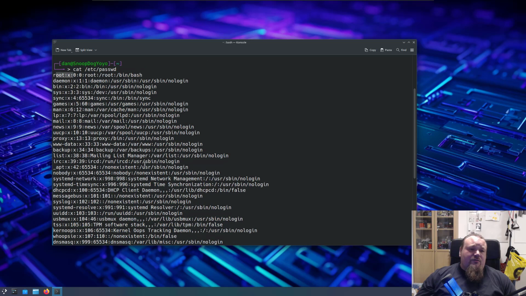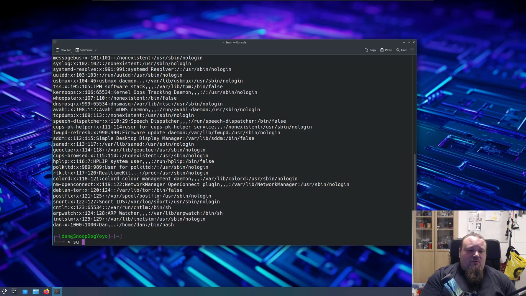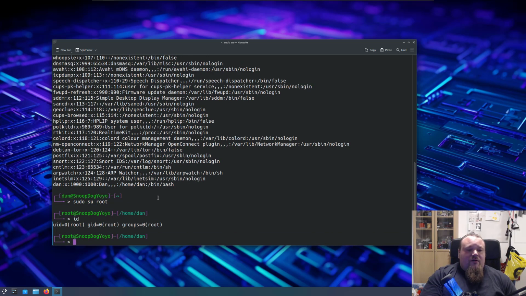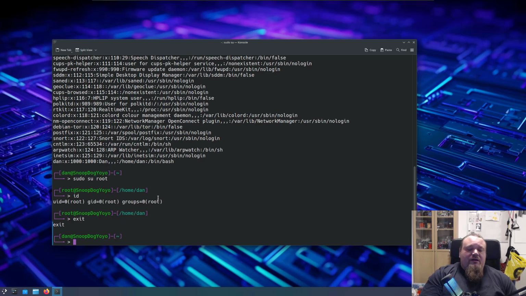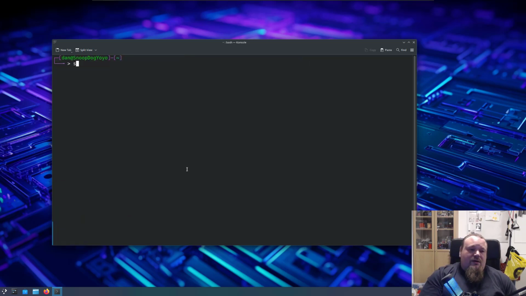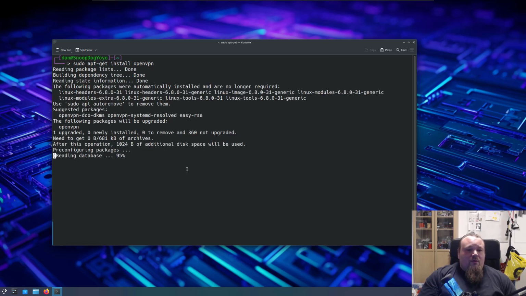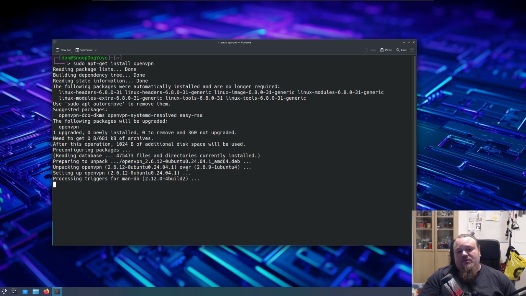The root is redacted, as we can see, but if I'm not mistaken, I should be able to do sudo su and then say root, and now I'm funny enough root. We shouldn't be needing to do that, but this is one of the things we can do on stuff like TryHackMe whenever we are going to do standard privilege escalation. If that is a possibility with this small trick, well, it's not even a trick, then we're able to become root. So let's go ahead and try to do a sudo apt-get install OpenVPN. I know it's already there on the computer, but we will definitely update it by using this command.